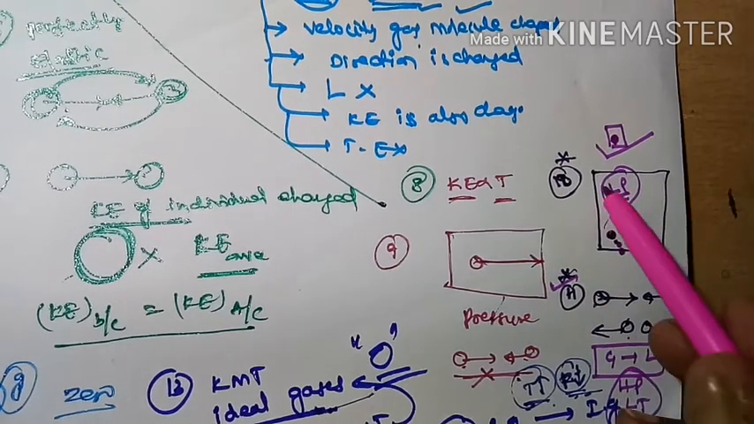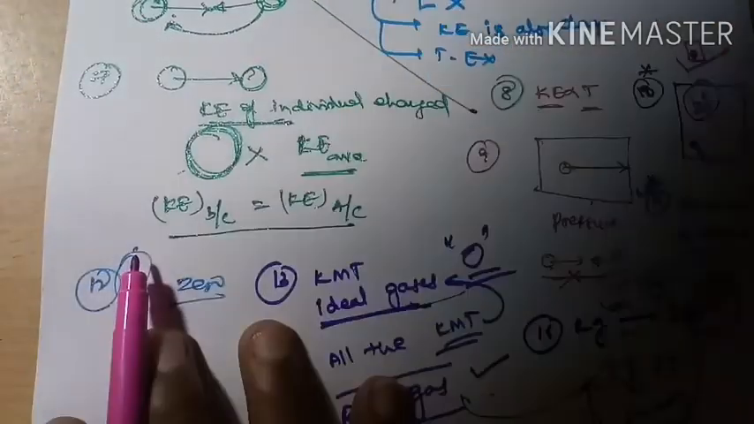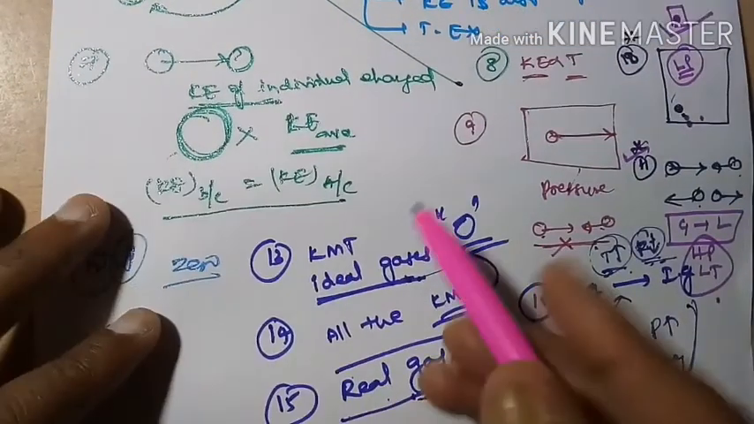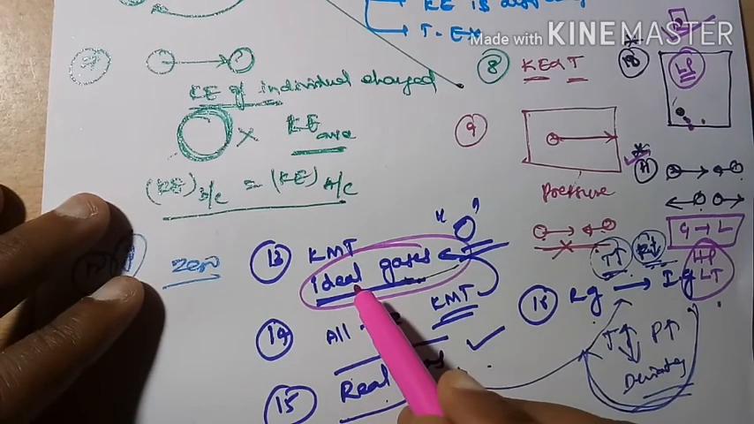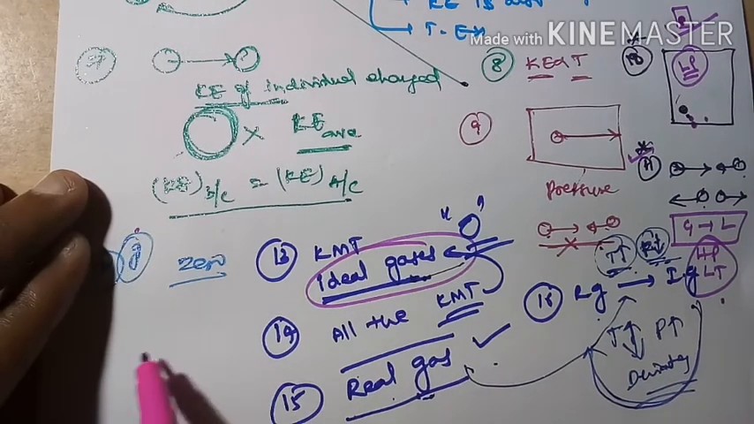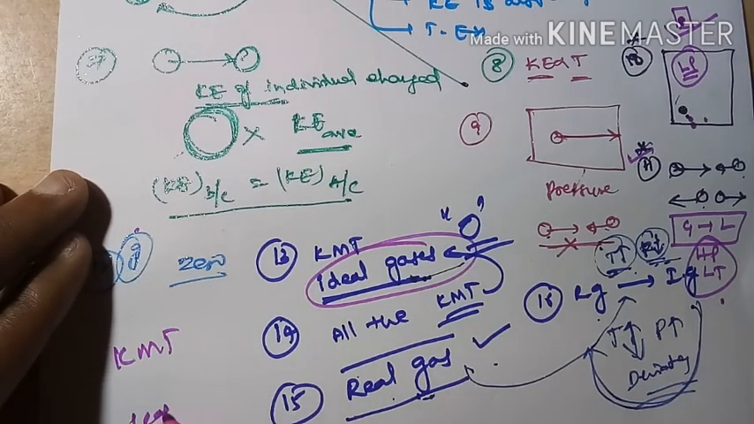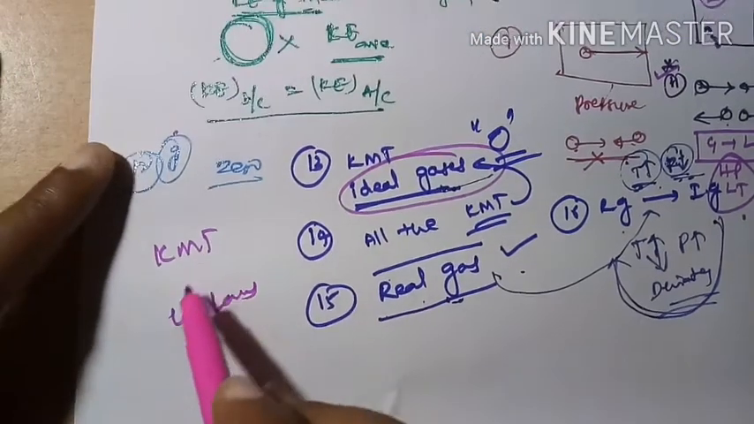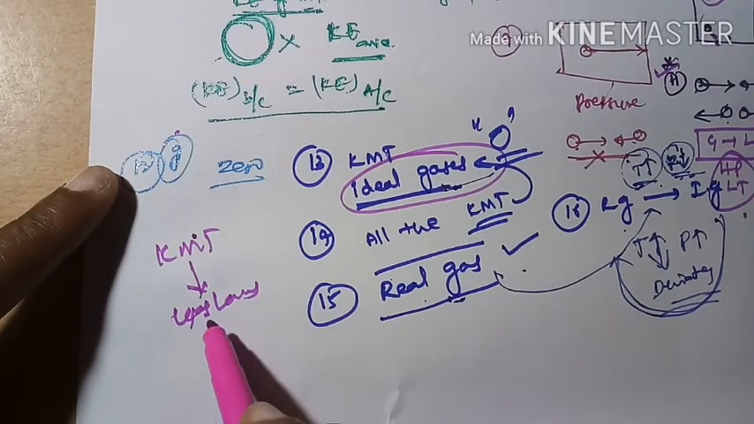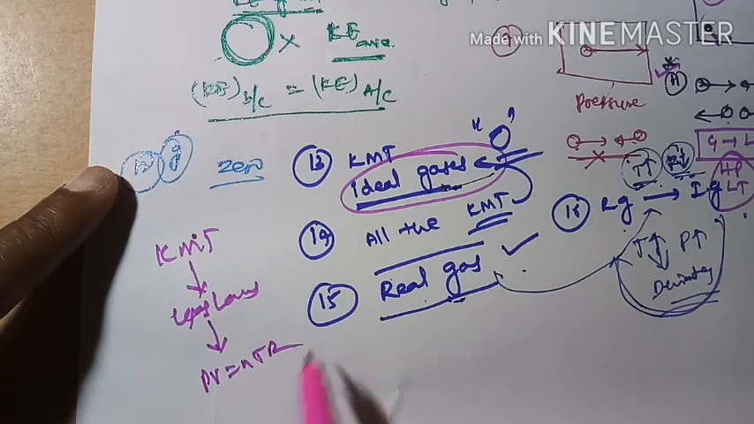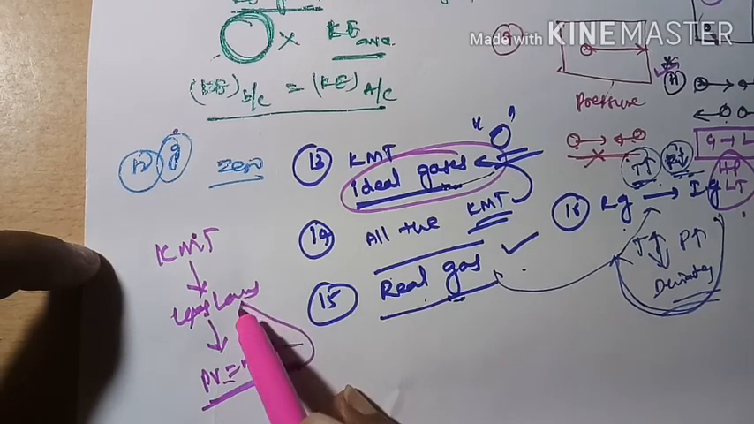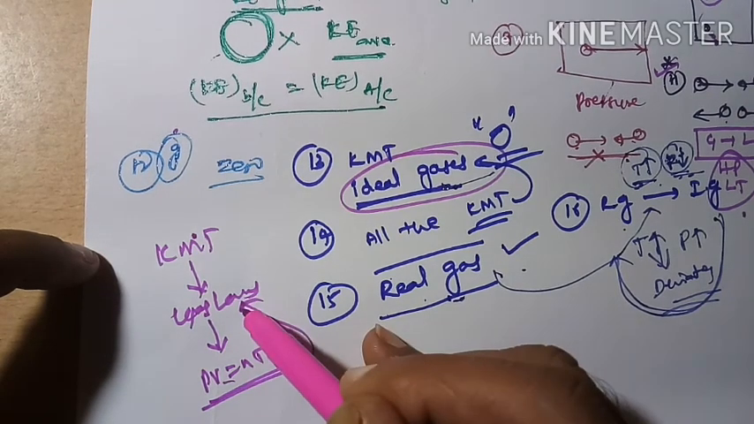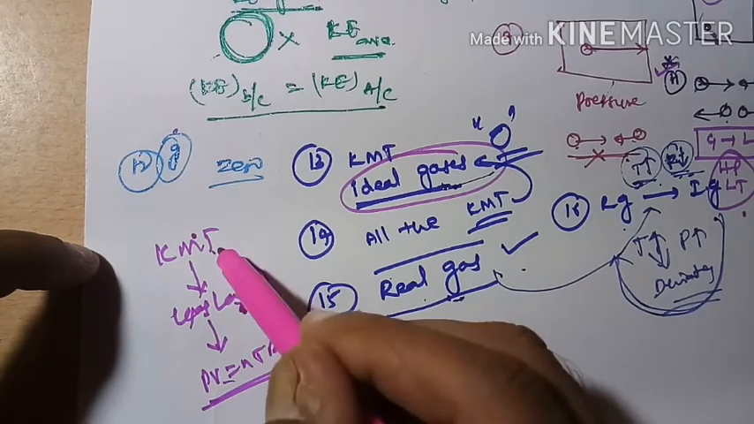Due to these two faulty assumptions, no one gas behaves as an ideal gas. Our gas laws are derived from the kinetic molecular theory. Gas laws are derived from the kinetic molecular theory, and from the gas laws we derived PV = nRT, the ideal gas equation. So the gases which are not obeying PV = nRT, some faults are present here, because these are derived from here.